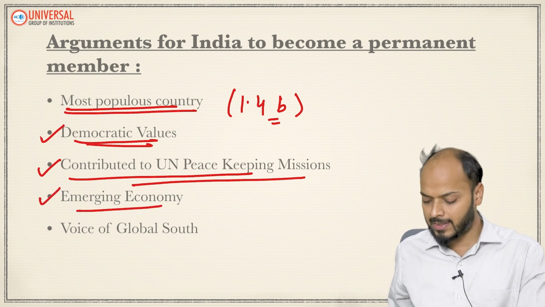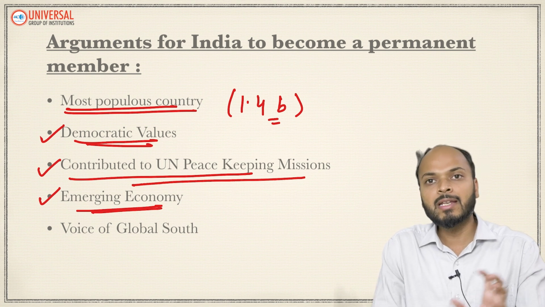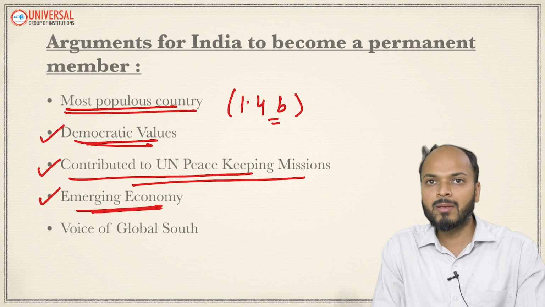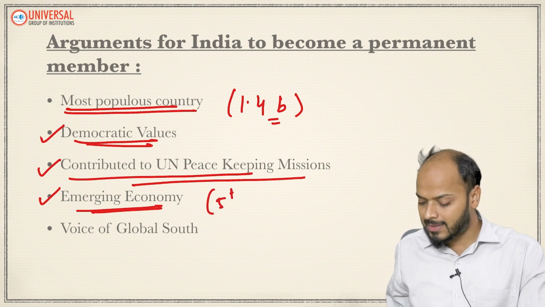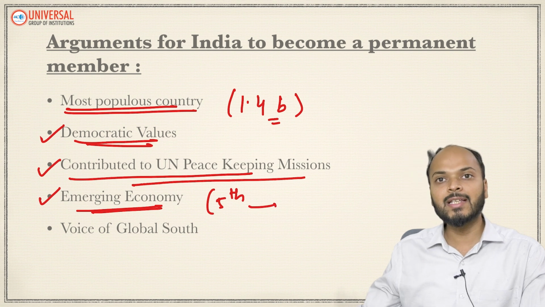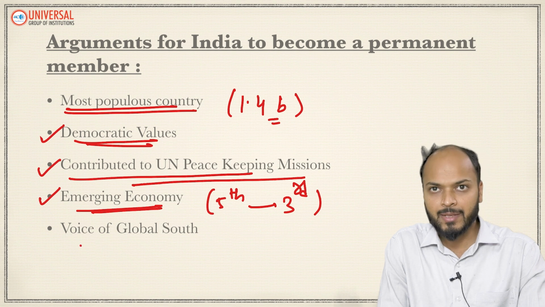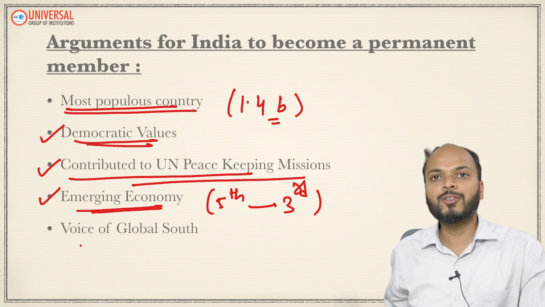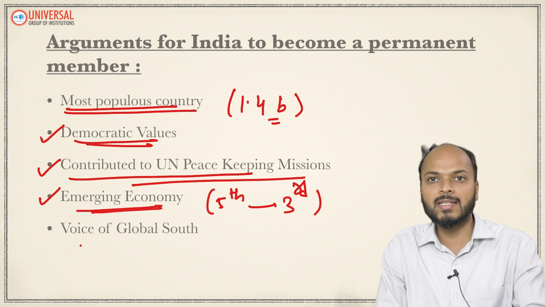Then the next reason is that India is an emerging economy. In 1945 India's economy might have been very poor, but now India is the 5th largest economy of the world in terms of GDP, and very soon India will become the 3rd biggest GDP or economy of the world, and hence India should be given its fair share in global bodies as well.